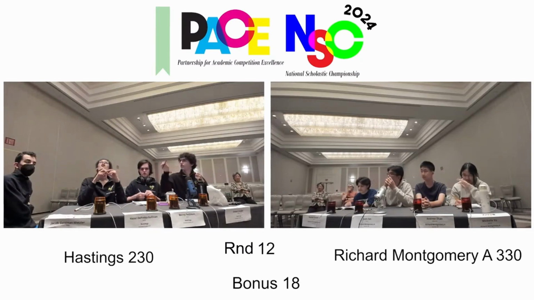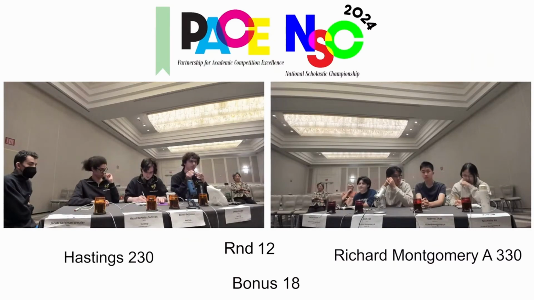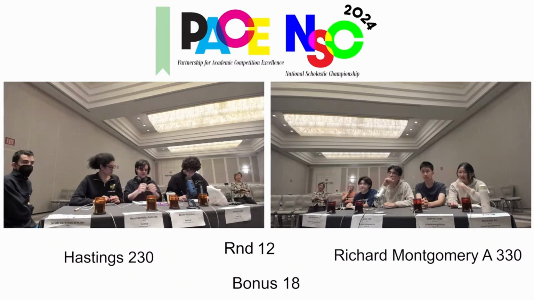Isn't that the one with the wax wings falling? Isn't that the answer? It's Giorgione. What? Yeah. So that's 10. With 2 to go, I have Richard Montgomery 330, Hastings 240. Sorry, we need 50 and 40.